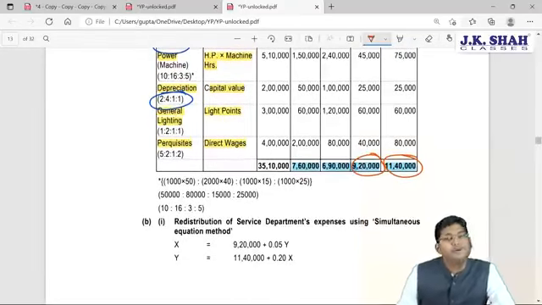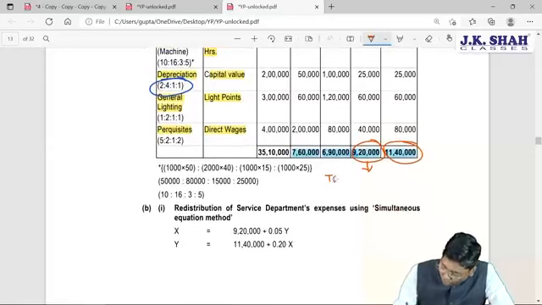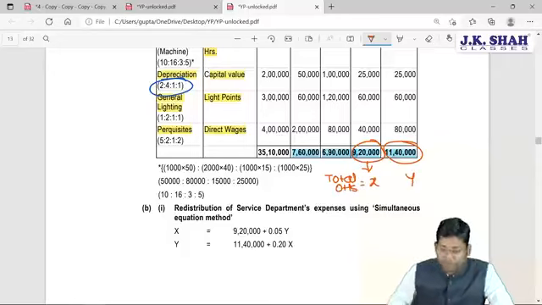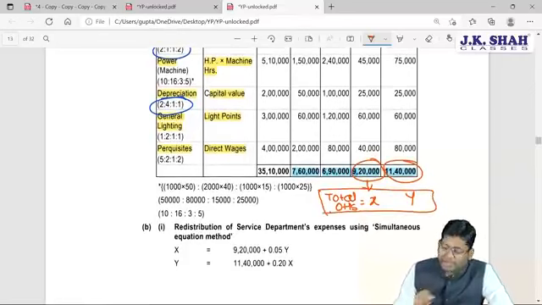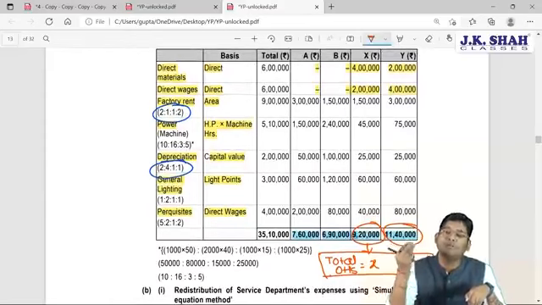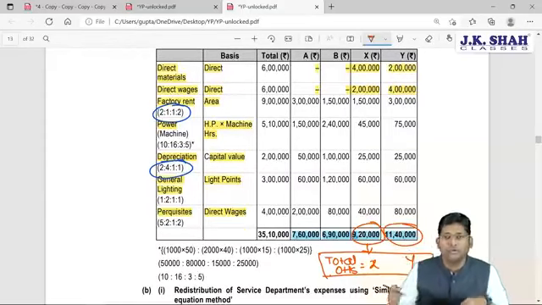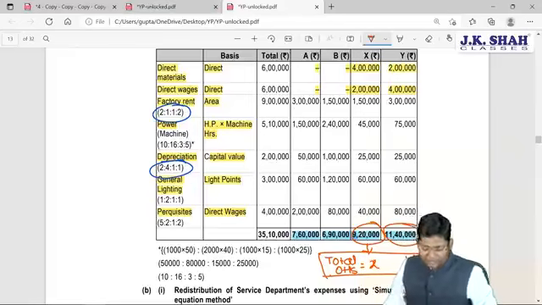Now as far as redistribution is concerned, try and understand. Now let's assume that the service department number 1 is X, the total overheads of this particular department are X, and total overhead of your second department are Y. This is my assumption. Now kindly focus on this total overhead. Total means what? Sir, total means 9,20,000 and 11,40,000. No, total means 9,20,000 is the own expenditure of X plus some expense of Y. X is going to bear. Sir, who has told you this particular thing? That 9,20,000 plus additional expenditure, where it is given in the question.